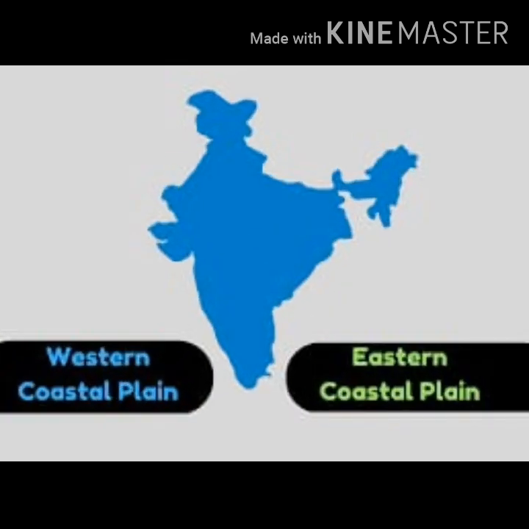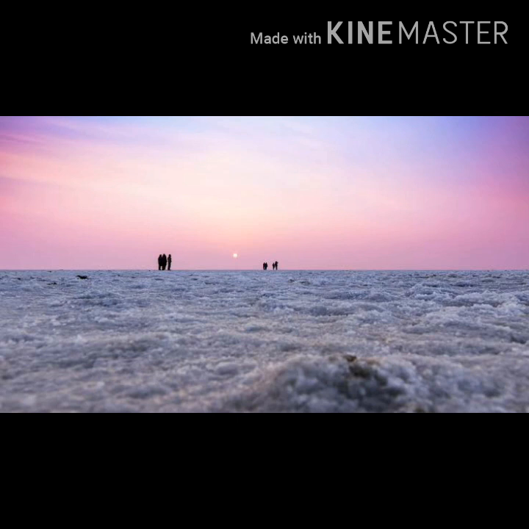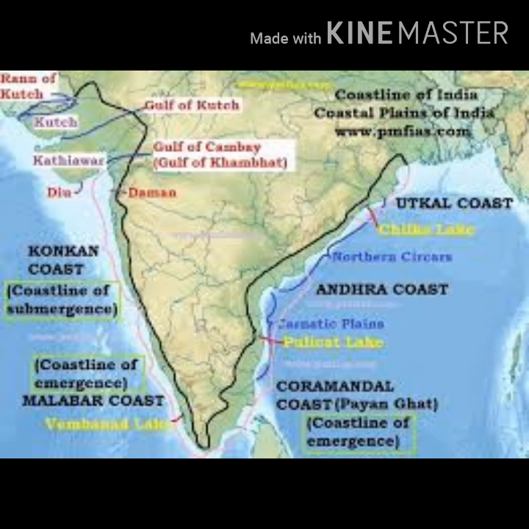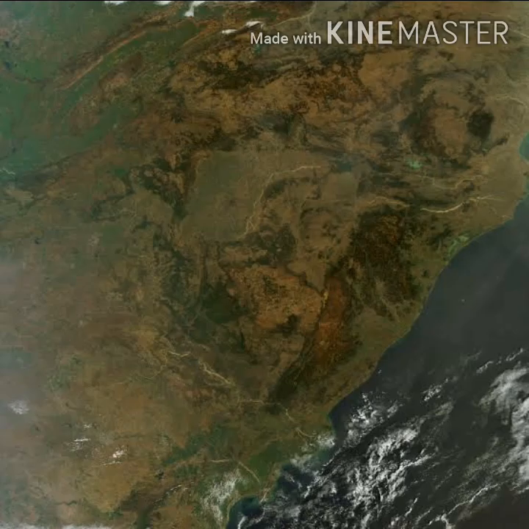The southern part of the peninsular plateau is bordered by narrow coastal strips, the Arabian Sea on the west and Bay of Bengal on the east. The western coast starts from Rann of Kutch and ends at Kanyakumari. It is narrower than the eastern coast. The plains are uneven and broken by hilly terrains. Konkan coast includes Maharashtra and Goa, Kanara coast includes Karnataka, and Malabar coast includes Kerala.